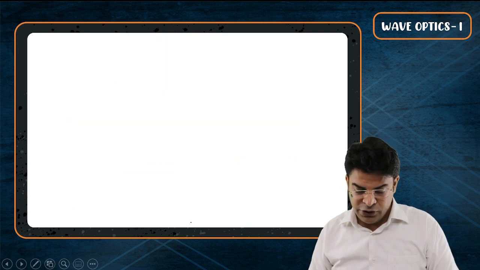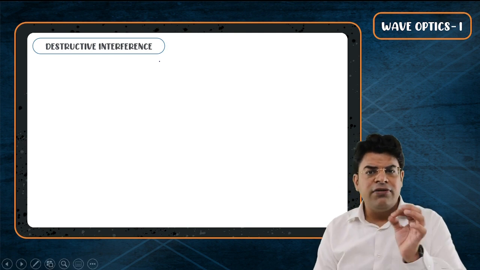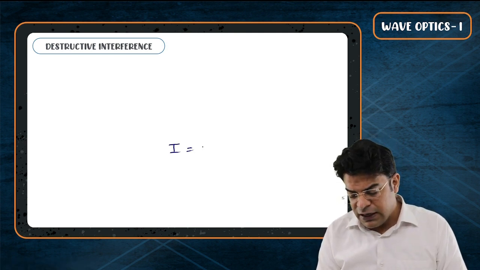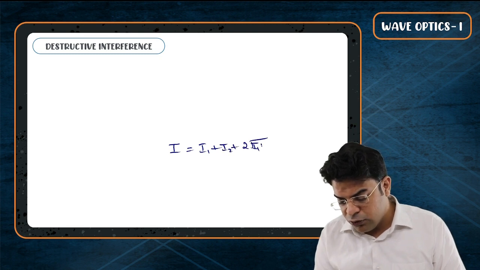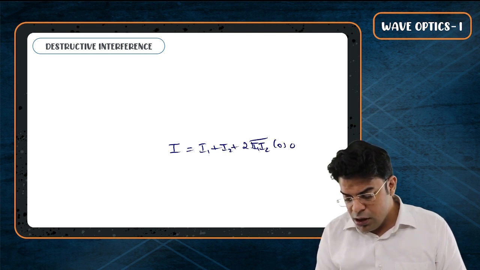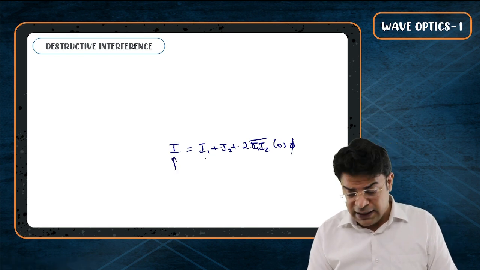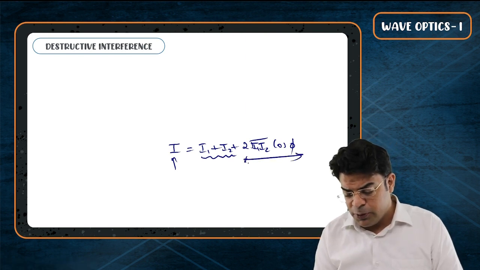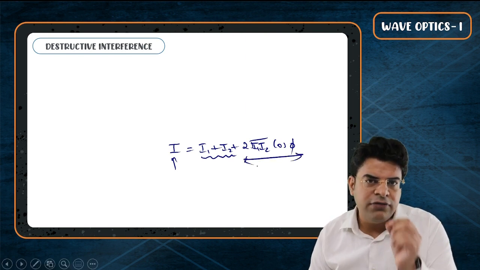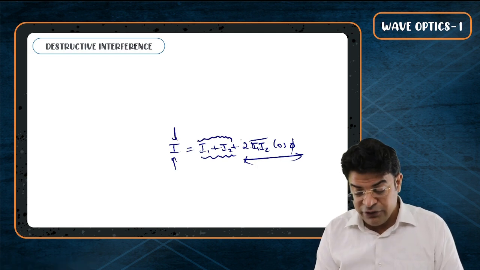Now bachcho, talking about destructive interference. For constructive interference, I said that when we write I resultant equals I1 plus I2 plus 2 root I1 I2 cos phi, the resultant intensity has to be greater than the individual sum. For this to happen, this third part should be positive. For destructive interference, the resultant intensity has to be less than the individual sum.